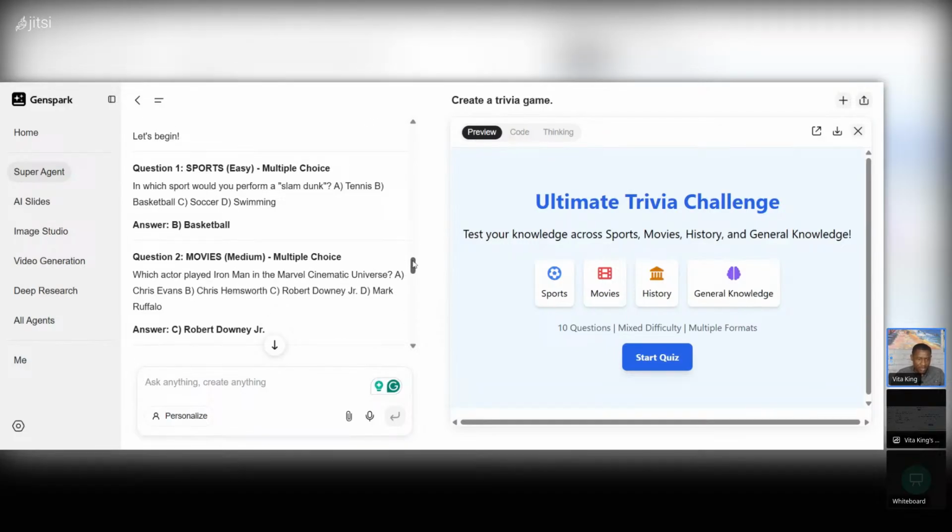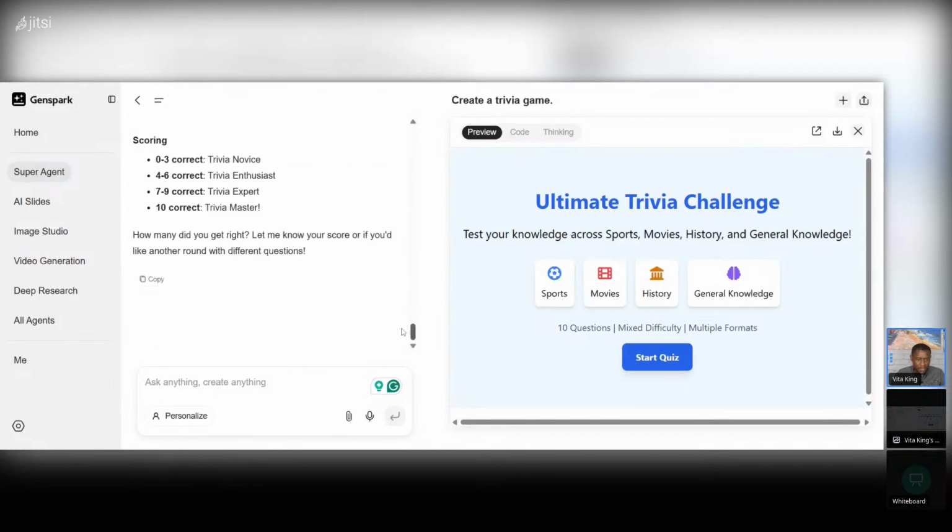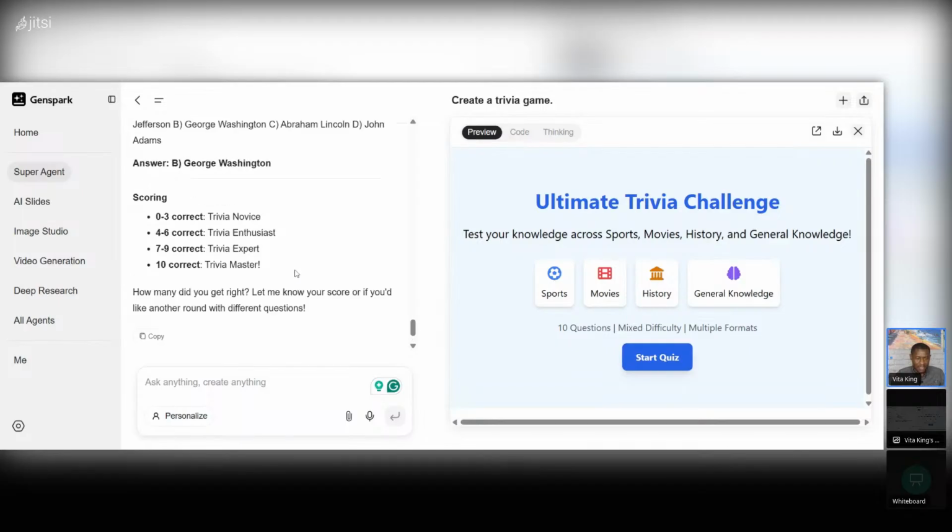You see, that's why you have to be very specific, because now it didn't even... Okay, how many did you get right? No, I wanted you to create the game. You see, when you're vague with your prompt, the AI goes off on a tangent. It starts doing its own thing. No, I said recreate. What we want is to create